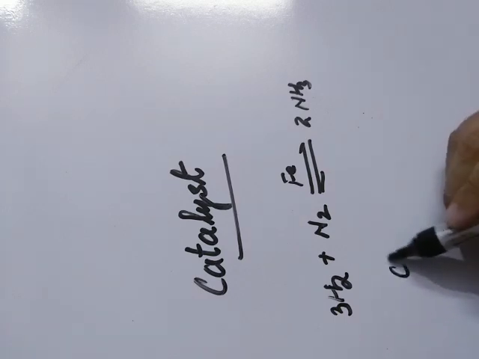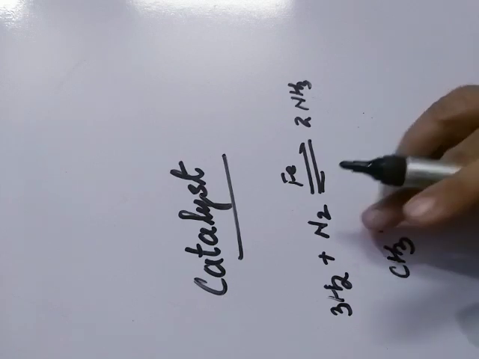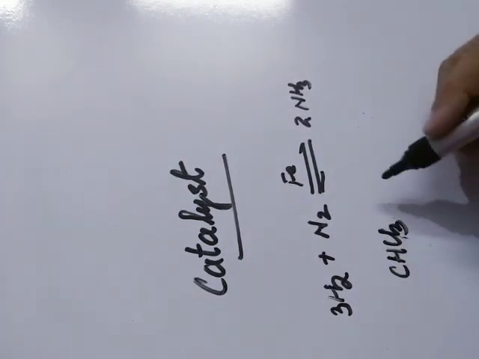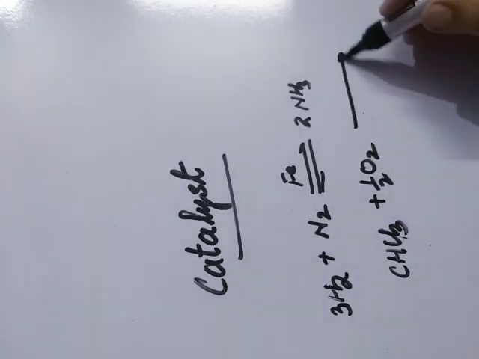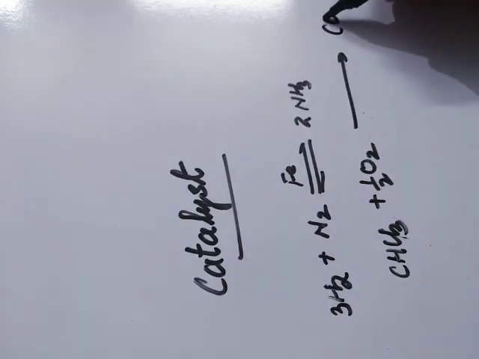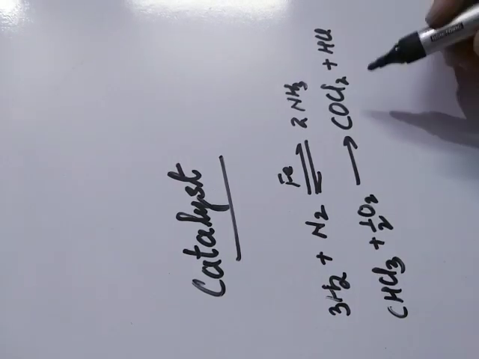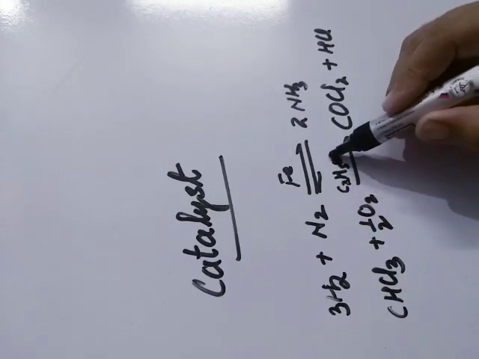But in case of negative catalyst, it slows down the rate of a chemical reaction. For example, if we take CHCl3, chloroform, and it is treated with oxygen, the product is COCl2, right? COCl2. And what will be the other product? Then in this reaction, ethanol, C2H5OH, is the negative catalyst.